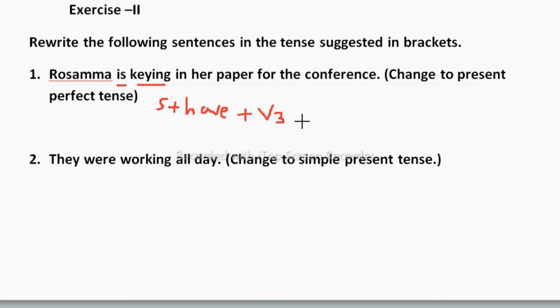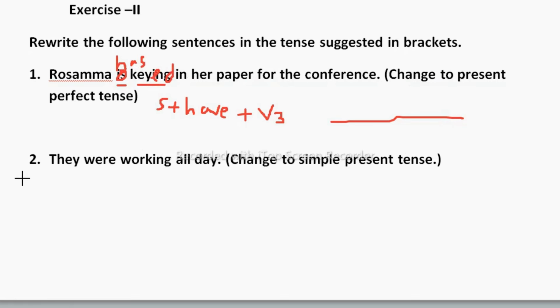Then whatever remaining sentence is there, you can copy that. So let us try this. Rosamma is the same subject. Then we'll remove this is and in place of is we need to write has. Rosamma has, then the v3 form of the verb. So keying becomes keyed in her paper, same as it is.